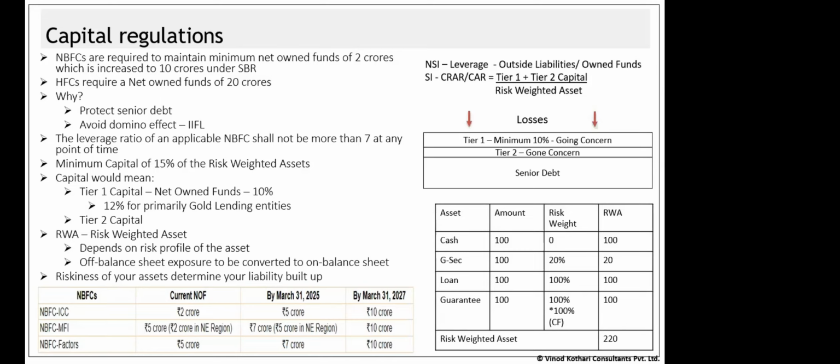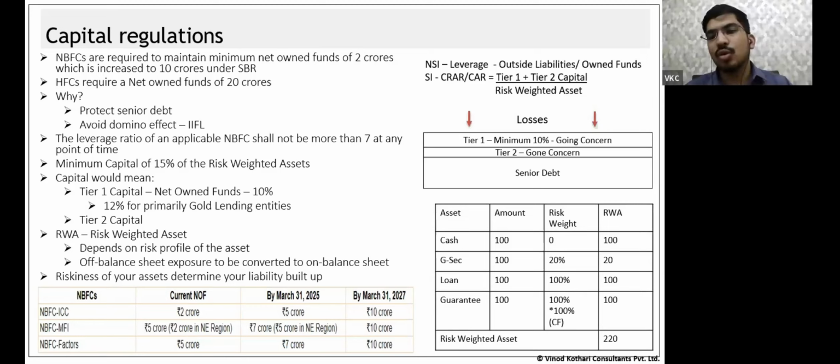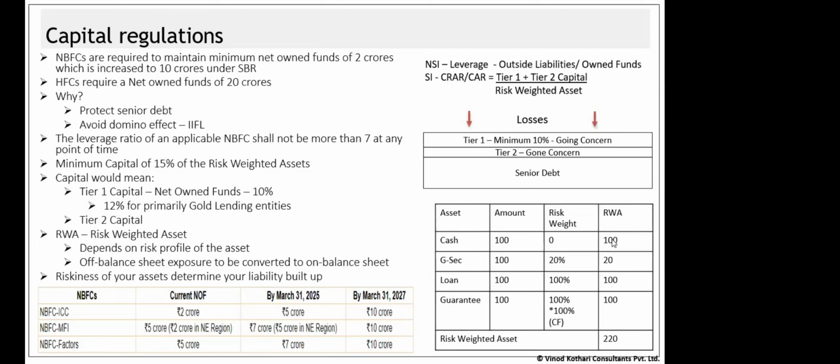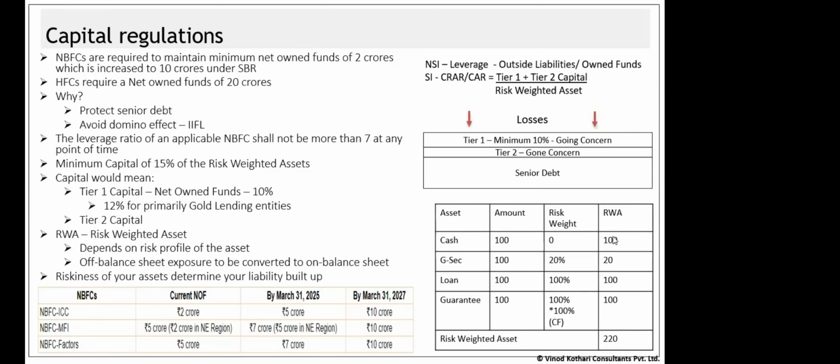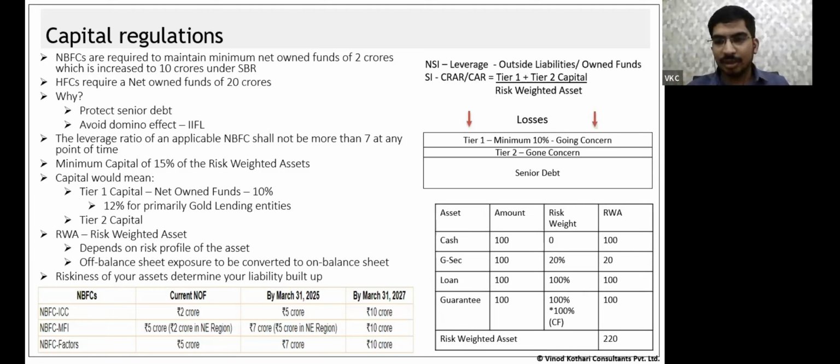Any doubts? Sir, ये cash amount 100 into risk weight will give RWA 0, 100. Oh, sorry. I made a mistake over here. This would be 0. That is why it will come to 120. Yes. Sorry, apparent mistake at my end. This risk weighted has to be 0. Okay. Minor correction over here. So read this as 0, the first column. Rest all is fine.